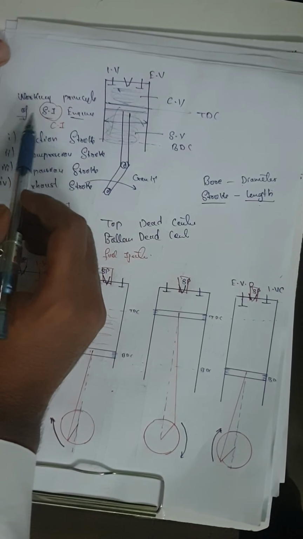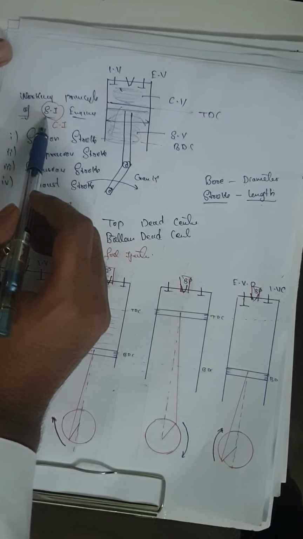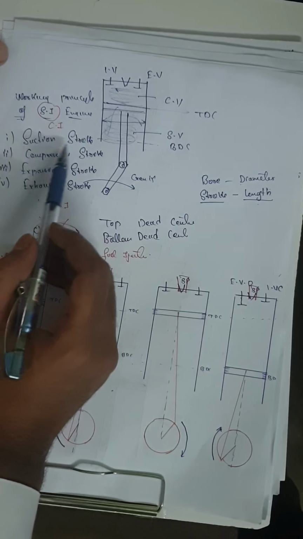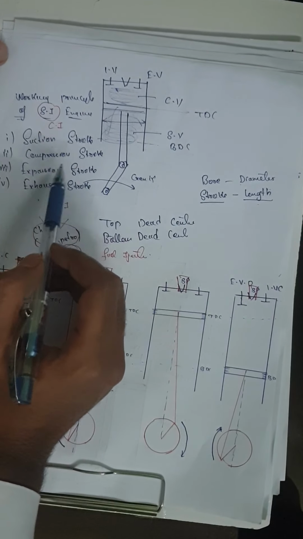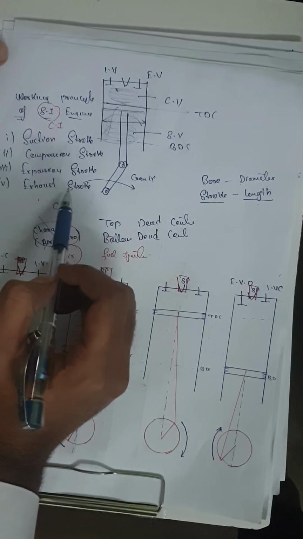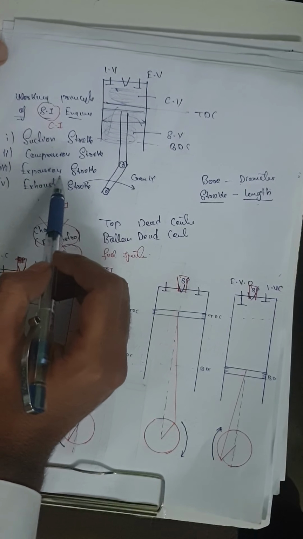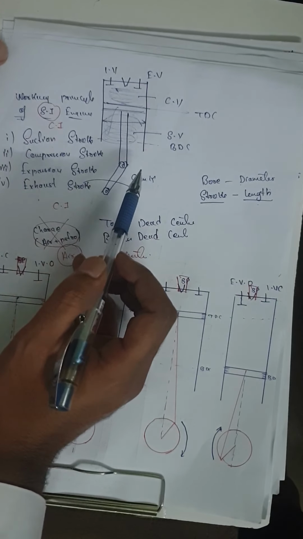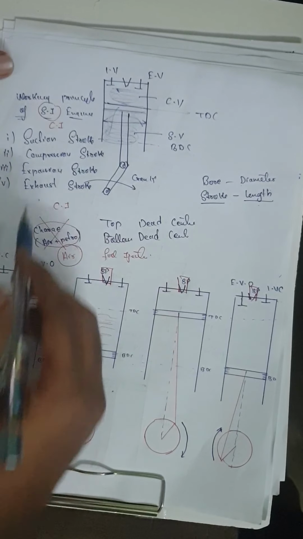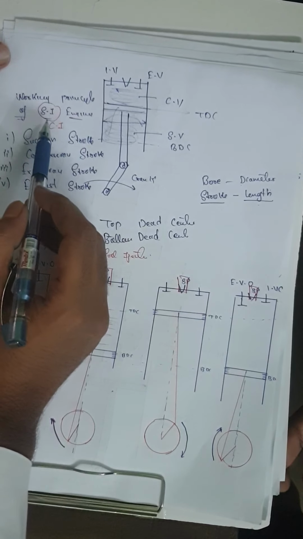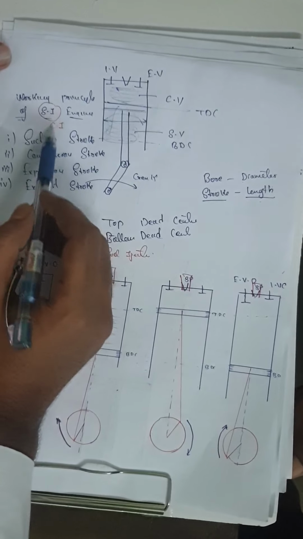Working principle of SI engine. SI stands for spark ignition. Suction stroke, compression stroke, expansion stroke, exhaust stroke. Sometimes the expansion stroke is also known as the power stroke. In SI engine we are using petrol. In CI engine we are using diesel.